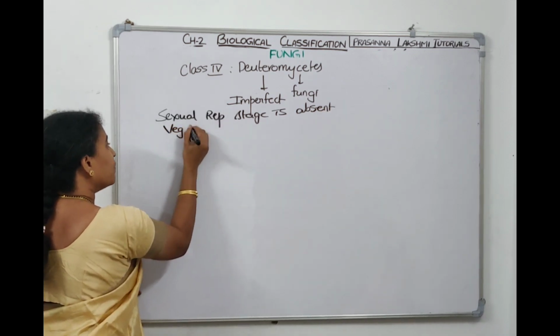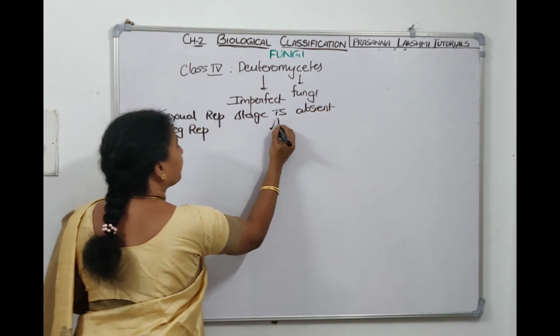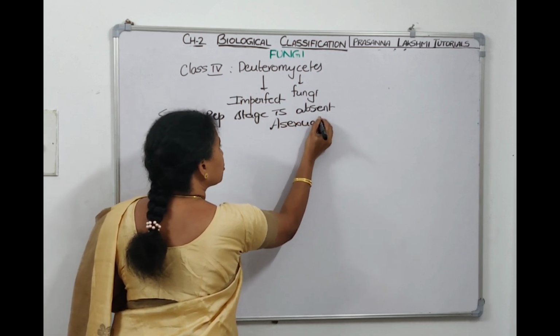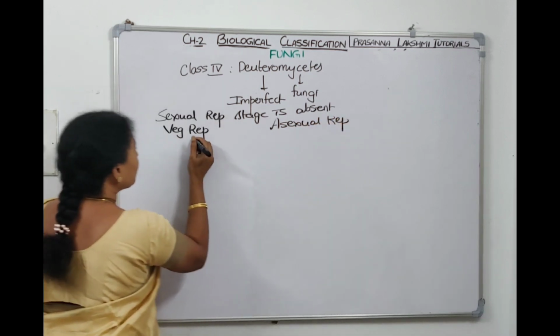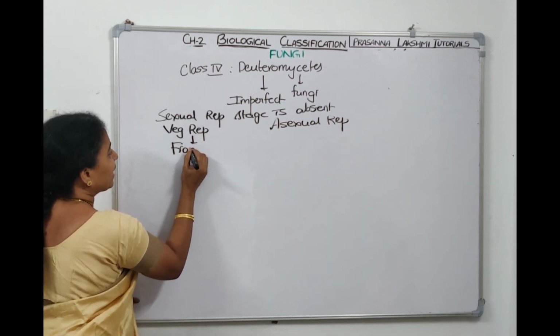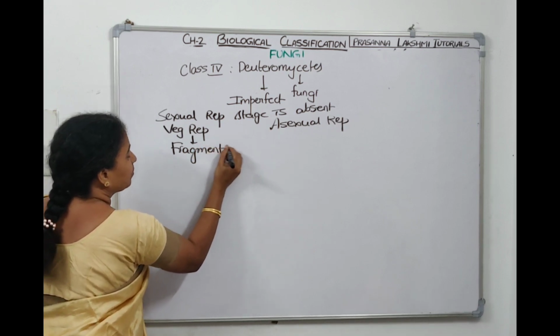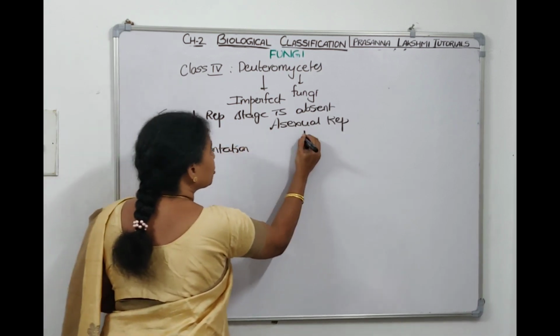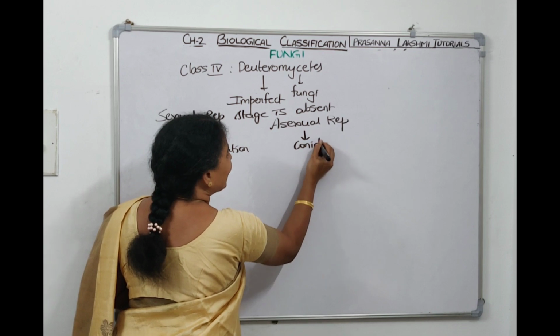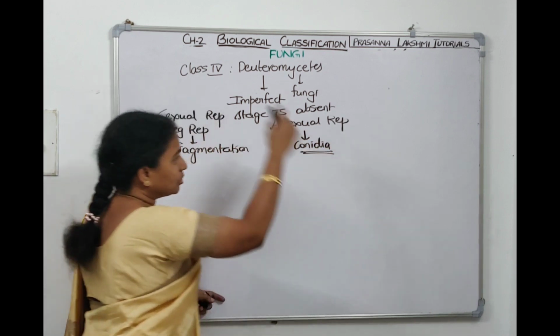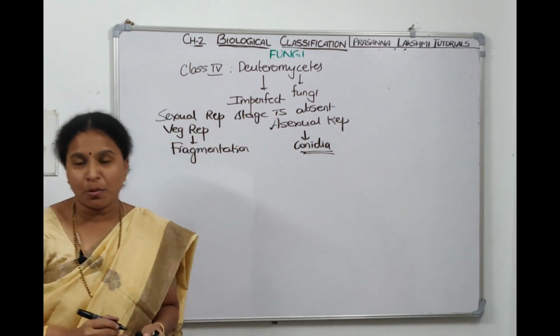Vegetative reproduction we can find, asexual reproduction also we can find. Children, vegetative reproduction is by fragmentation. Asexual reproduction is by conidia, those chain-like spores, exospores, non-motile spores.